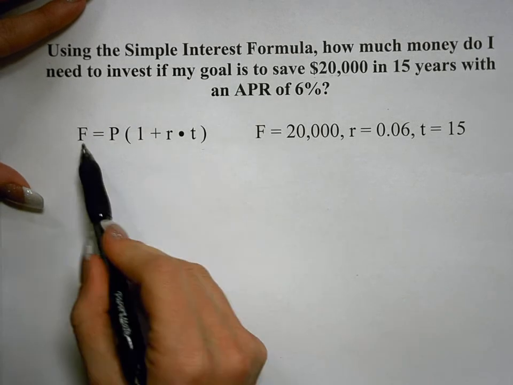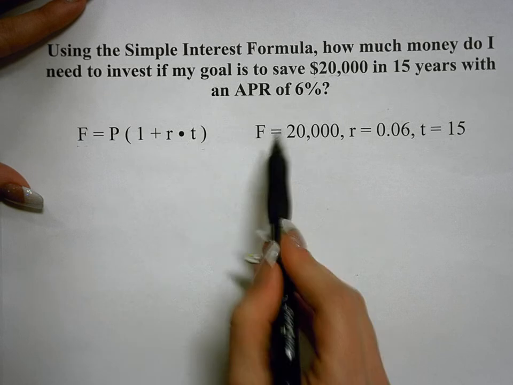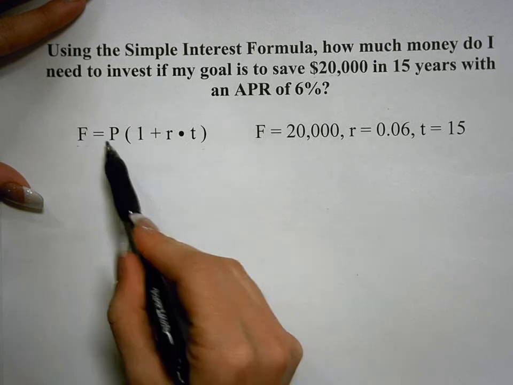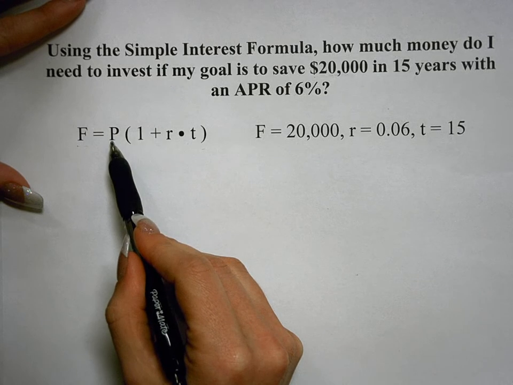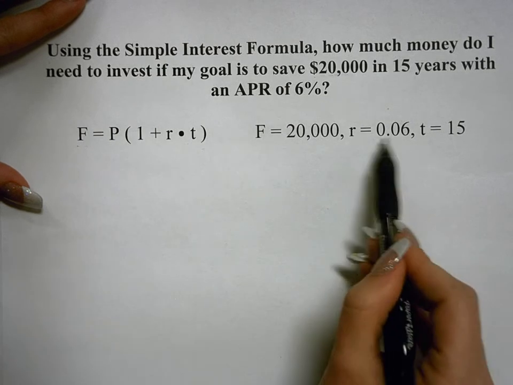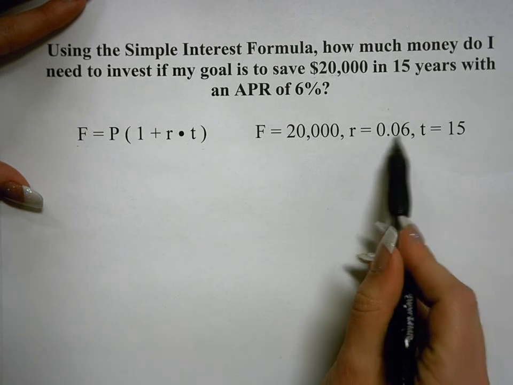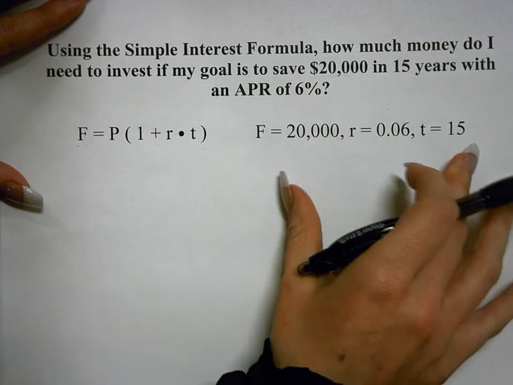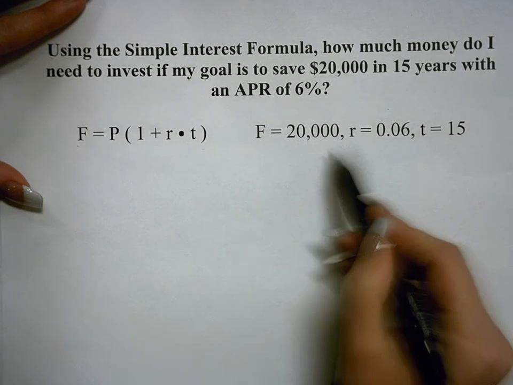So in order to do this, we're going to use the simple interest formula. My future value is $20,000. My p, I'm going to leave that as p because I don't know what that needs to be. I'm trying to figure out what it is. My rate is still 6%, 0.06 in the form of a decimal, and my time is 15 years. So I'm going to input these values in for my variables.